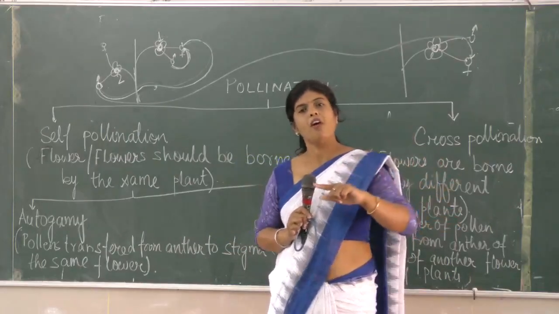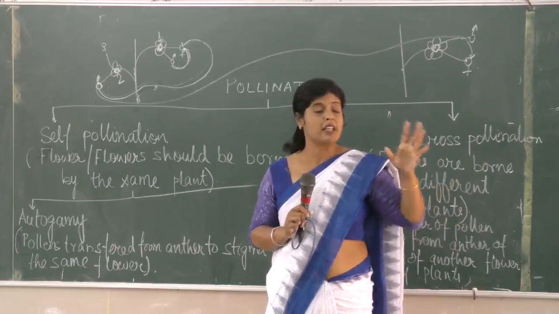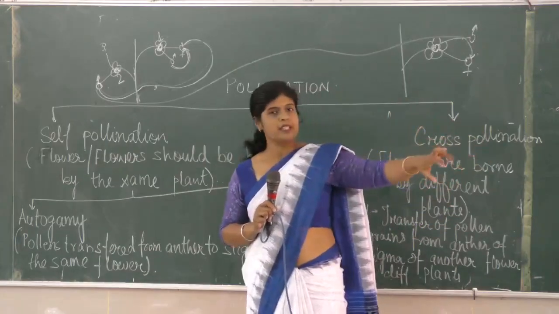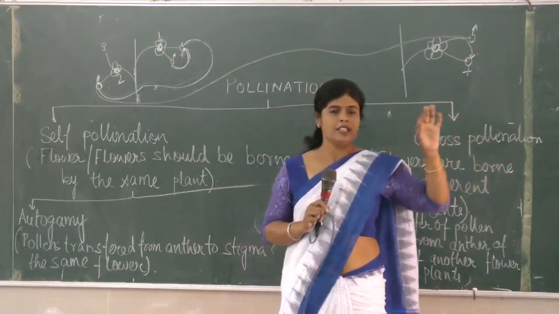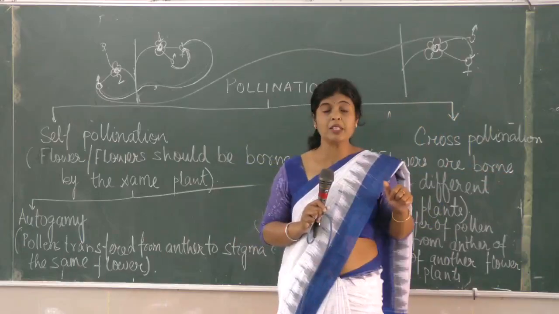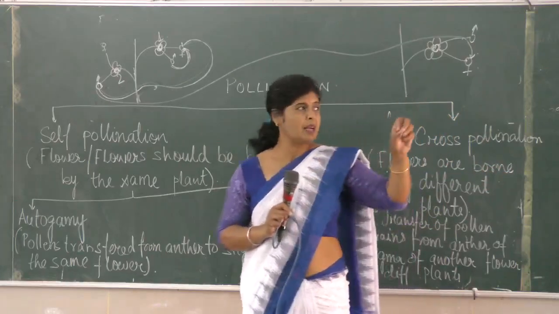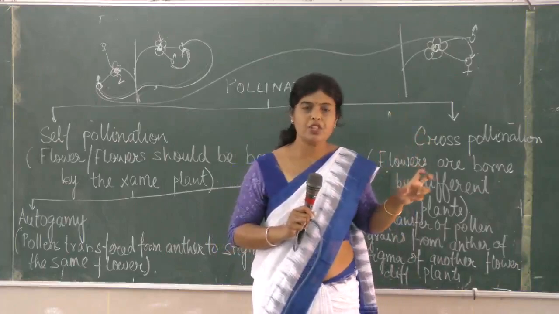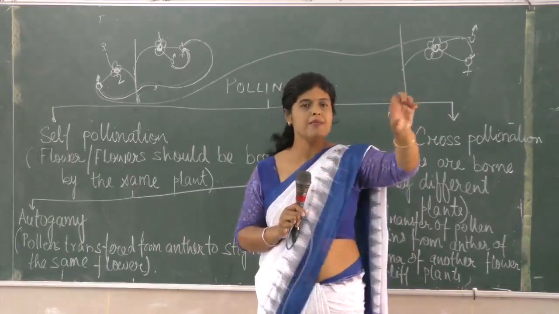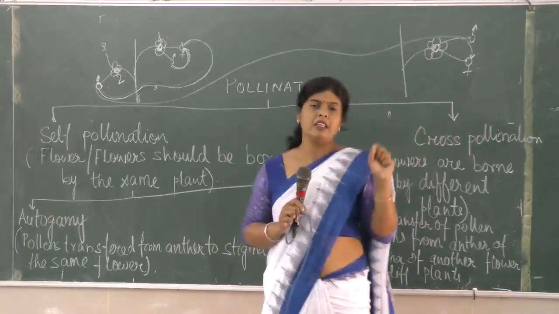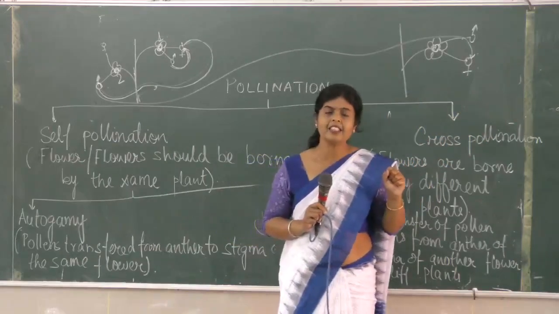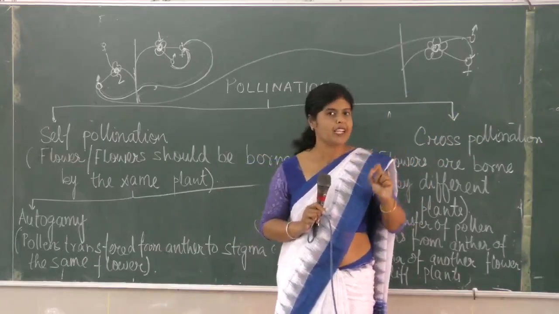Suppose a bee has visited some lychee flowers, some jackfruit flowers, some mango flowers, some neem flowers. From different flowers, the bee has collected pollen in the course of collecting nectar.